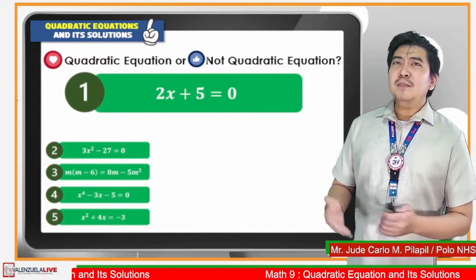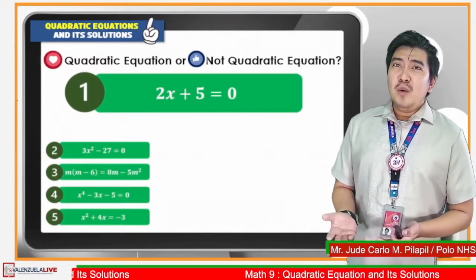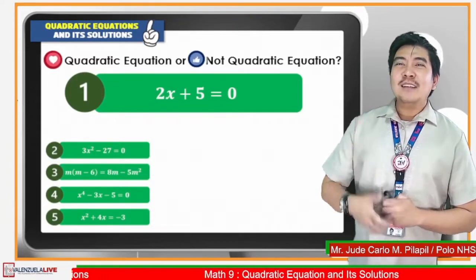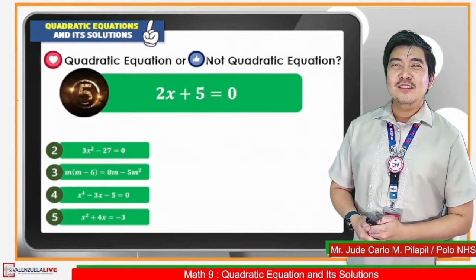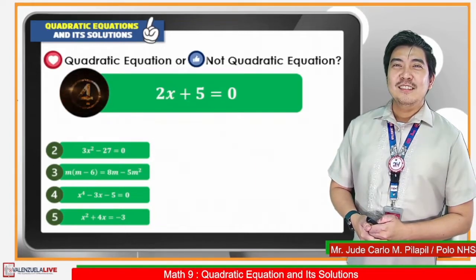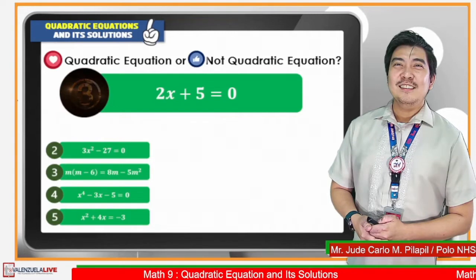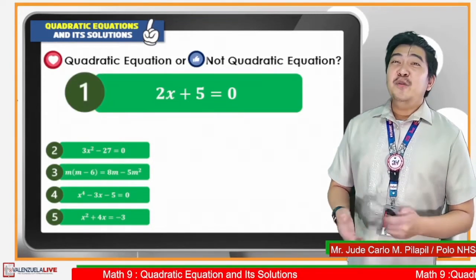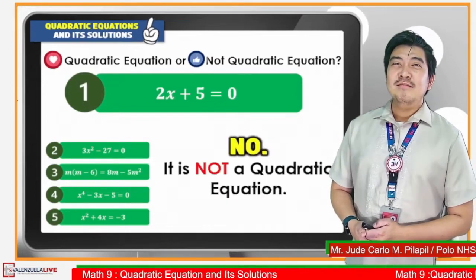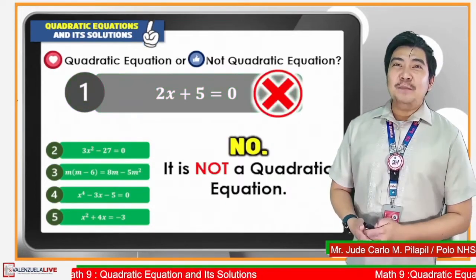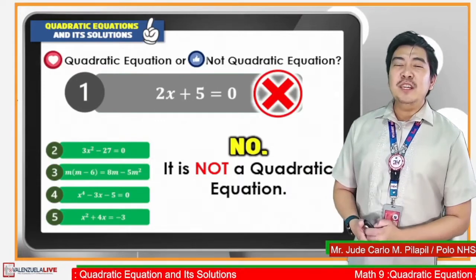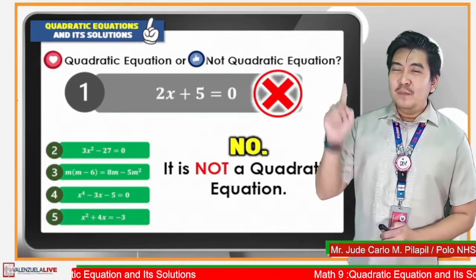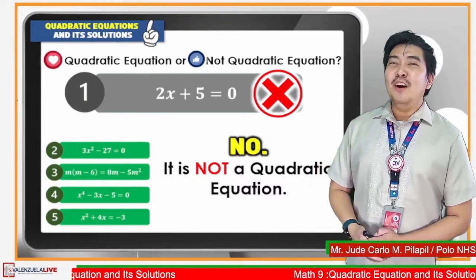Is 2x plus 5 equals 0 a quadratic equation? Is it a heart or like react? If your answer is no, then you got it right. It is not a quadratic equation since the degree of this equation is 1. We call this a linear equation.